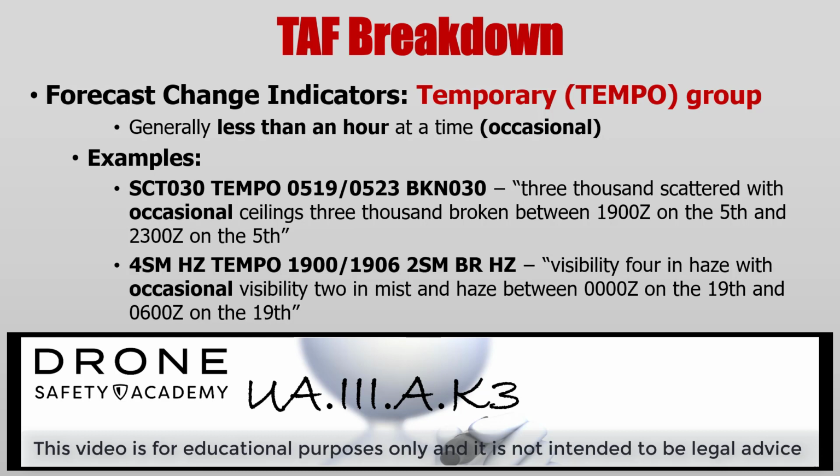All right, last one is temporary group, and this is generally less than an hour, or occasional. Here are a couple examples. Currently, the sky conditions are scattered at 3000 feet. However, occasionally between 1900 hours and 2300 hours, the sky may be broken at 3000 feet. And for the next one, visibility is currently 4 statute miles with haze, but occasionally between 0000 hours and 0600 hours, visibility may be reduced to 2 statute miles with mist and haze.